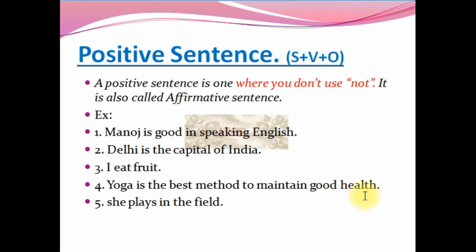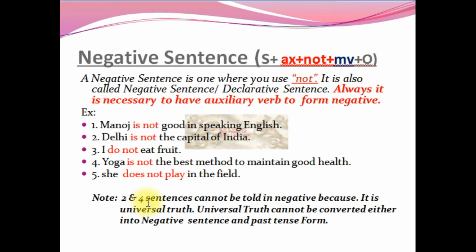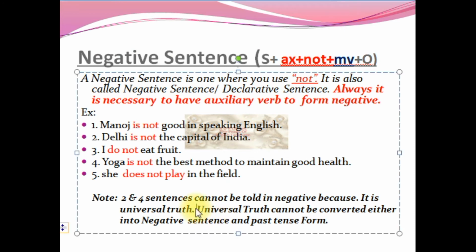What is a universal sentence? Let's talk about that. What is a universal truth or universal sentence? A universal sentence is one where a rule is applied to every place.